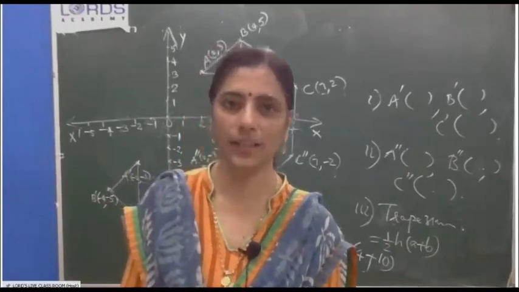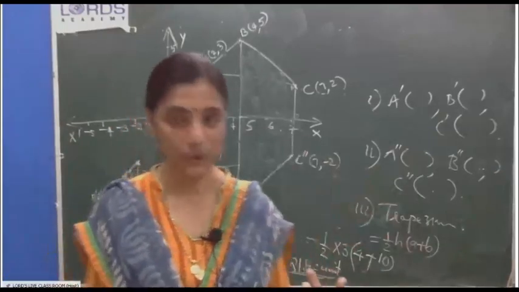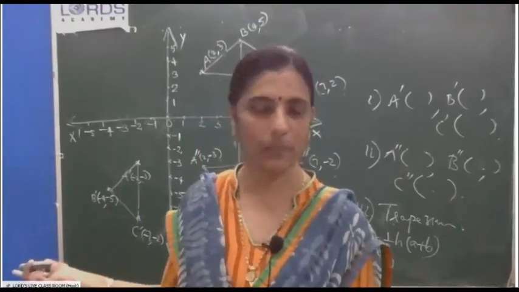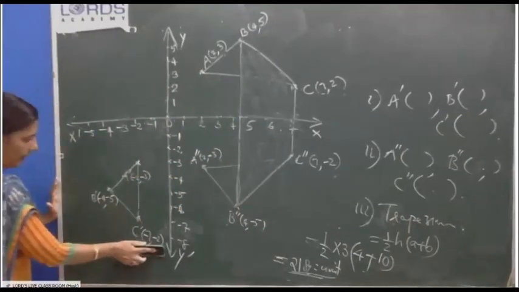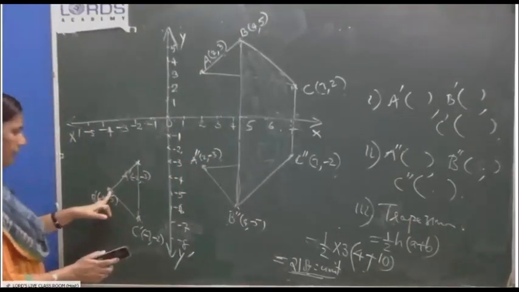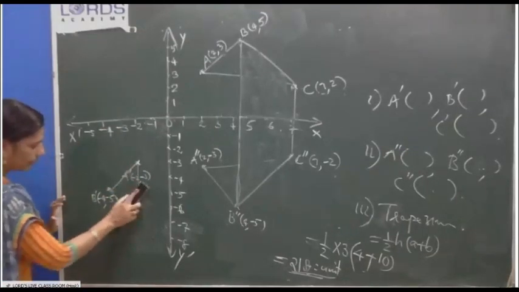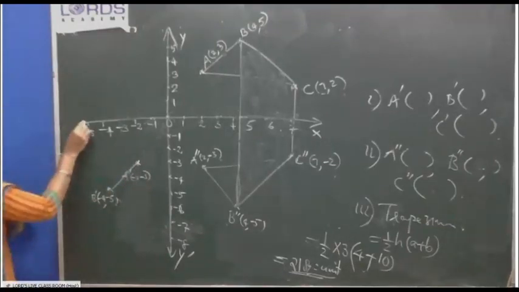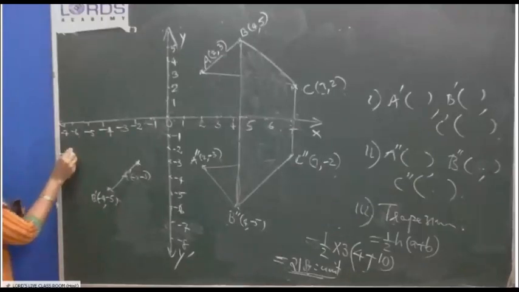Did you hear, others? What I think is that you marked correctly. That's why you may think that our teacher lets her do whatever she wants. We are getting the correct answer maybe. Okay, then thank you for spotting my mistake here. Not purposely, by mistake. This is correct, no? Minus 4, minus 5. Okay. Minus 7 will come here, what she told is correct. Minus 7, minus 2 here.